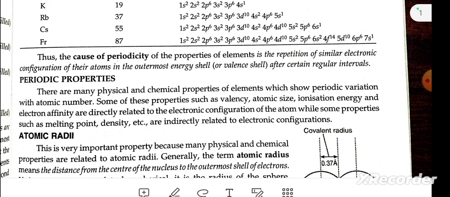The cause of periodicity of the properties of elements is the repetition of similar electronic configuration of their atoms in the outer energy shell after certain regular intervals.